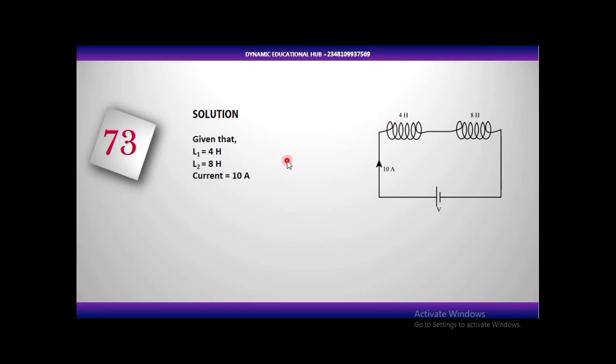The reason why I drew the diagram is that they can draw a diagram and ask you to solve it. So you must understand the diagram as well. It's not all the time that they will be writing something for you in electricity. They can just draw the diagram and ask you a question. We have a voltage supply and we have 10 amp. So the question is asking us to find what? The energy stored in an inductor.